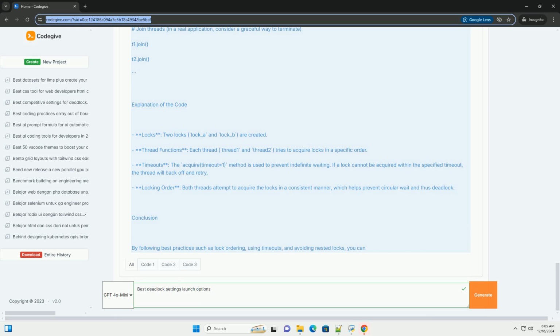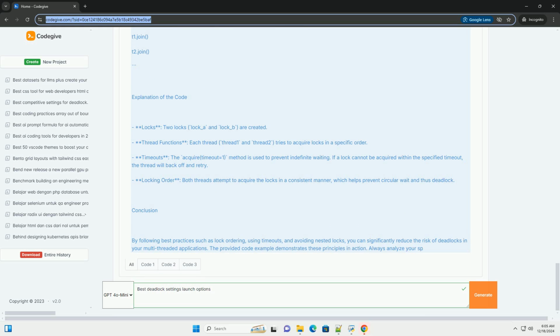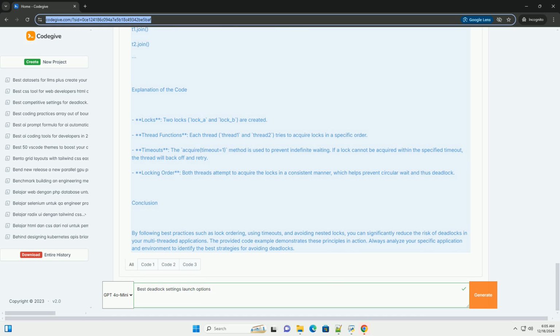Conditions for deadlock. Deadlocks typically occur when the following four conditions hold simultaneously. 1. Mutual exclusion: at least one resource is held in a non-shareable mode. 2. Hold and wait: a thread holding at least one resource is waiting to acquire additional resources. 3. No preemption: resources cannot be forcibly taken from threads holding them. 4. Circular wait: a circular chain of threads exists, where each thread waits for a resource held by the next thread in the chain.